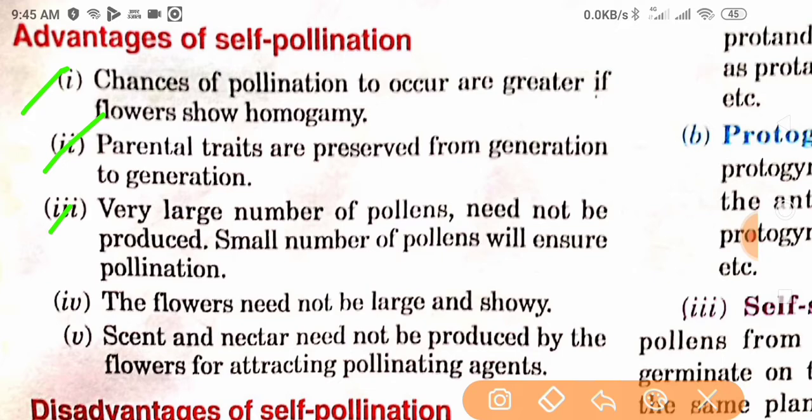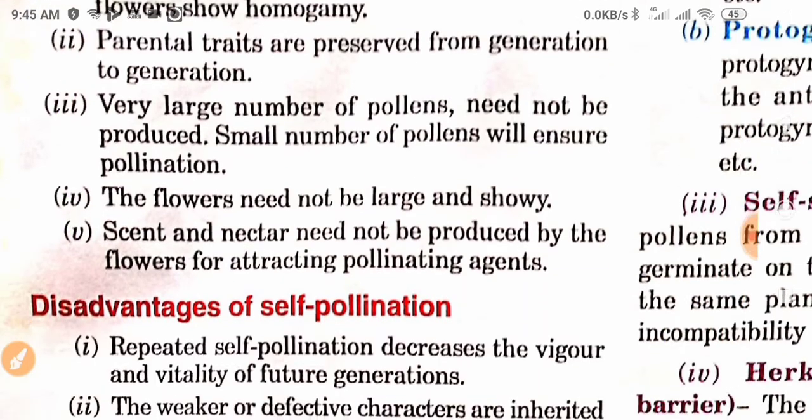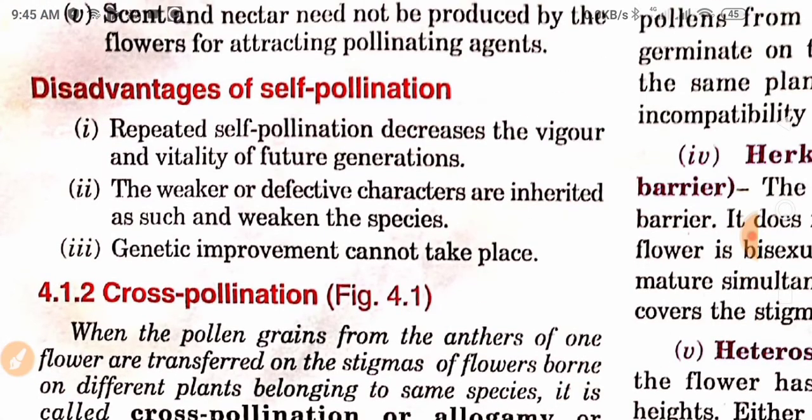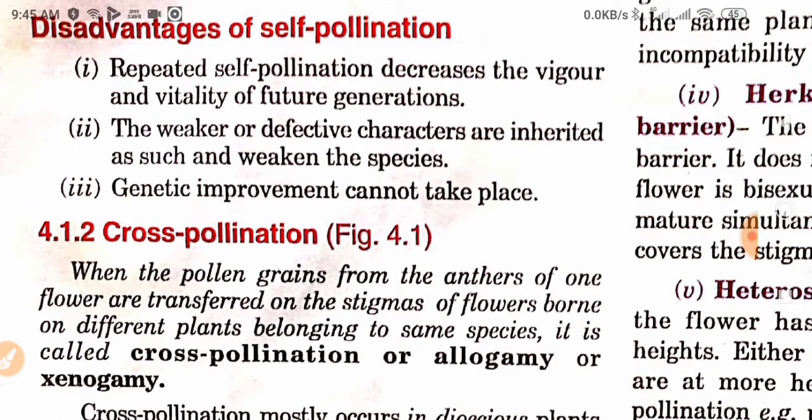A small number of pollen grains will ensure pollination. The flower need not be large and showy. Scent and nectar need not be produced by the flowers for attracting pollinating agents, because it is easy when self pollination occurs within the same plant.